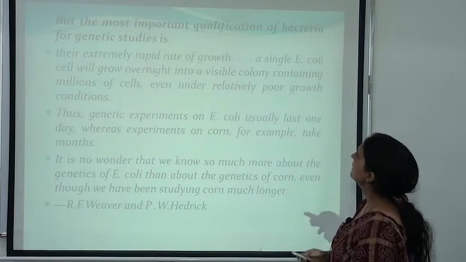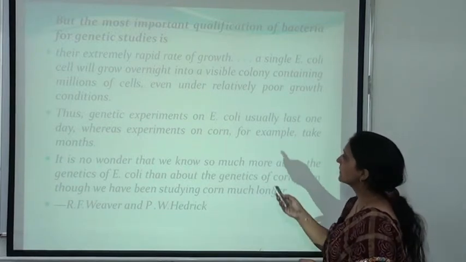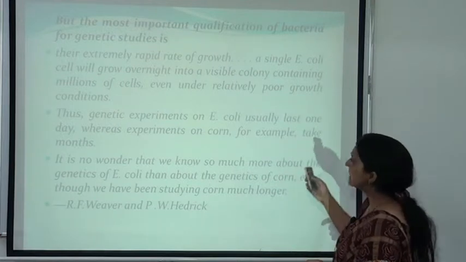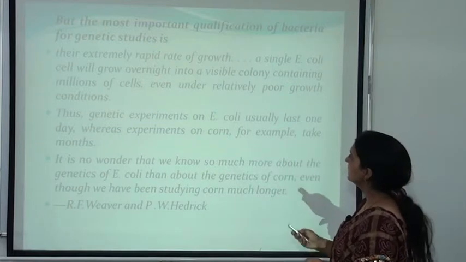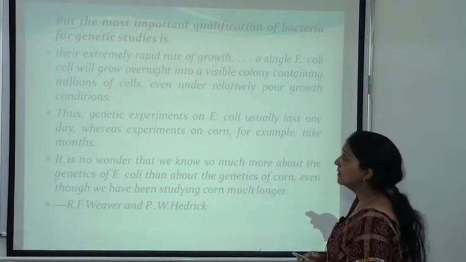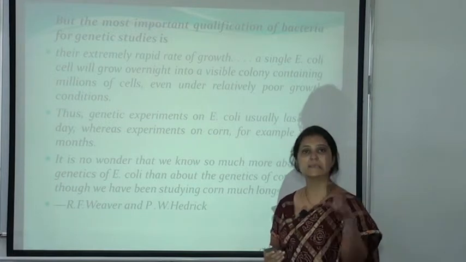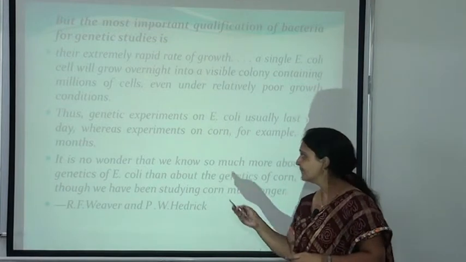But the most important qualification of bacteria for genetic study is their extremely rapid rate of growth. A single E. coli cell will grow overnight into a visible colony containing millions of cells, even under relatively poor growth conditions. So E. coli is a very basic organism which is generally used for genetic study.